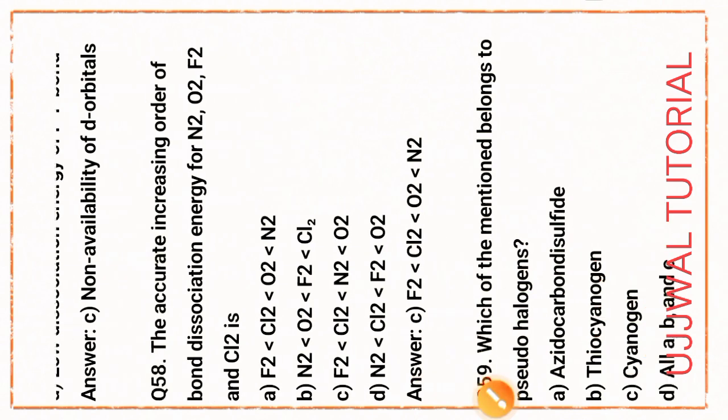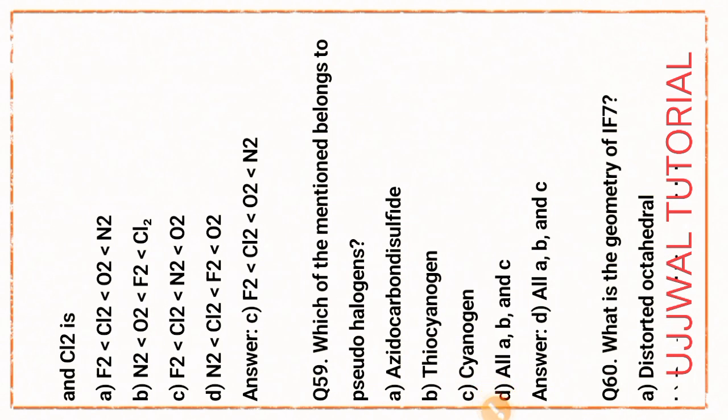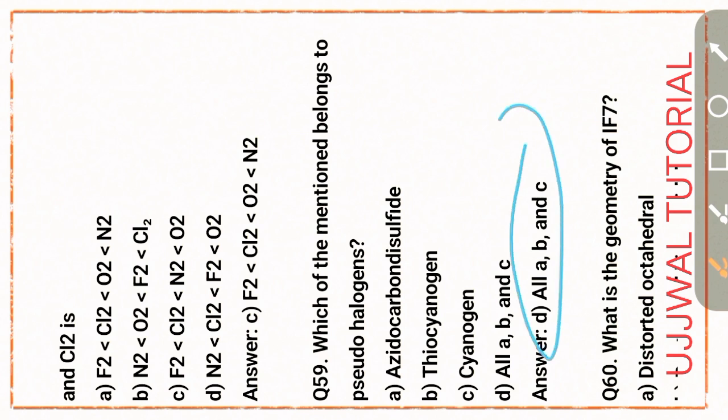Next question number 59. Which of the mentioned belongs to pseudohalogen? Option A, B, C. That is azide, carbon disulfide, cyanogen. That is option D is the right answer.